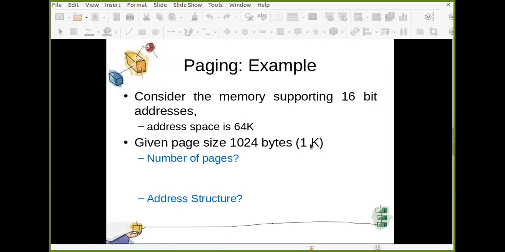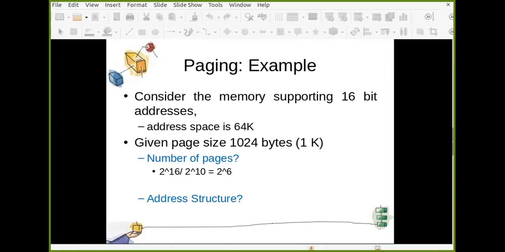So 64 divided by 1, or 2 raised to 16 divided by 2 raised to 10, whichever way you like. Total 64 pages can be there. Are you getting this? Yes or no? Okay. Now, what can be the address structure?